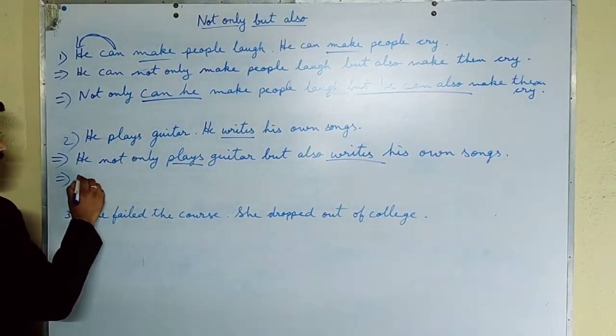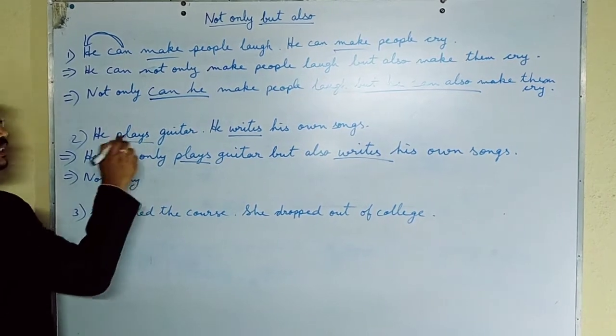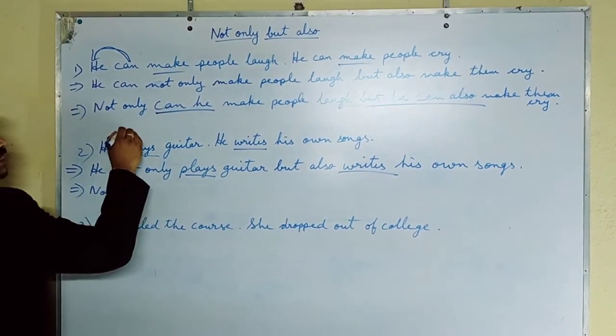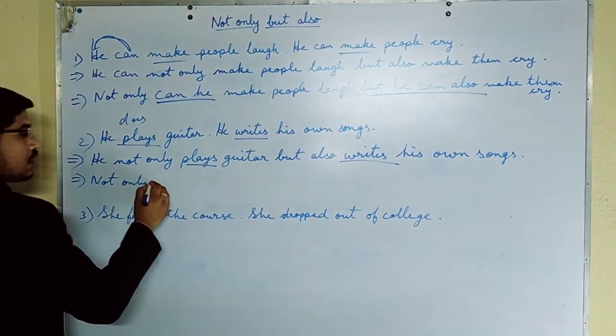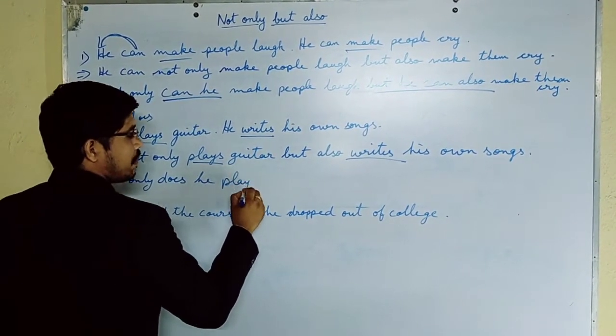Then second way, not only, now this is simple present tense, so we have to use here does. Not only does he play will come, not plays.